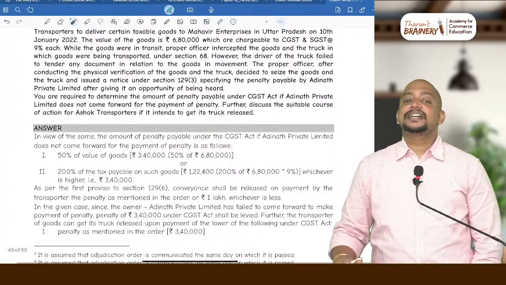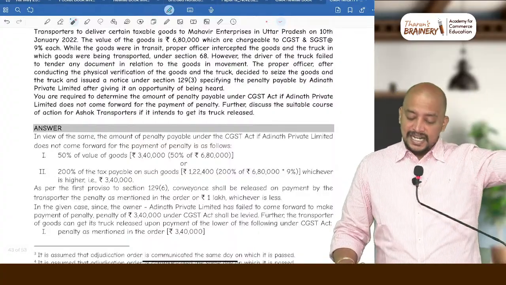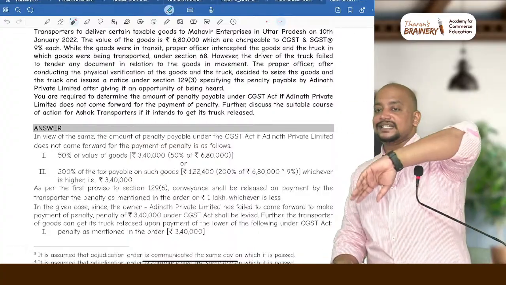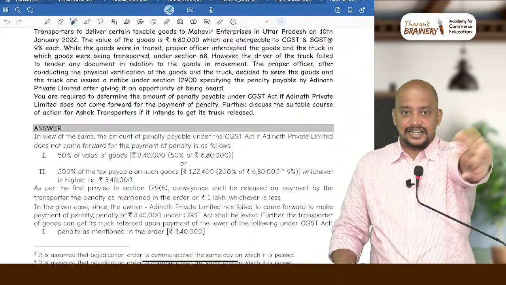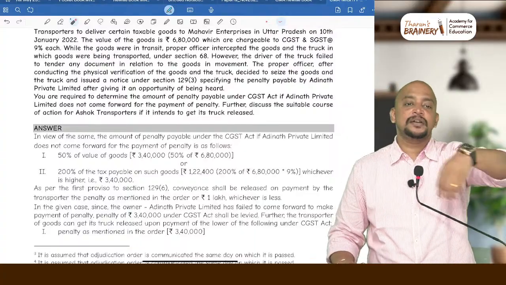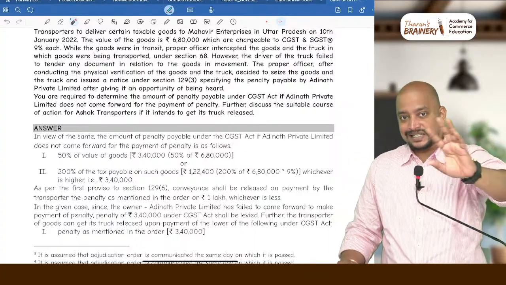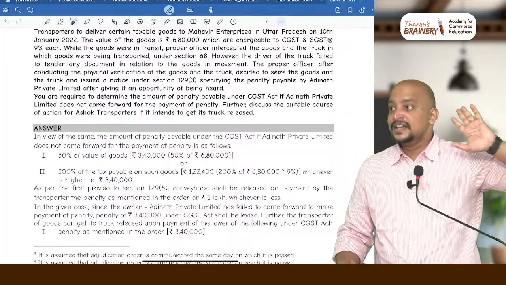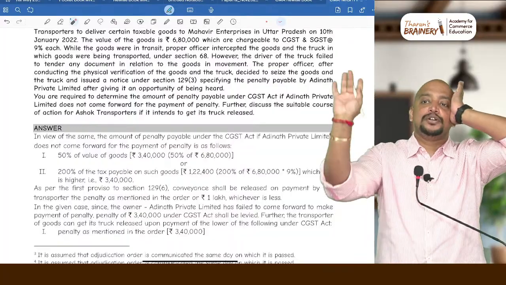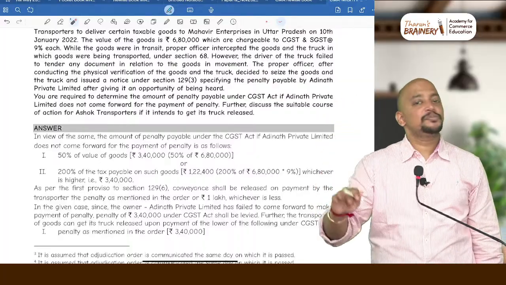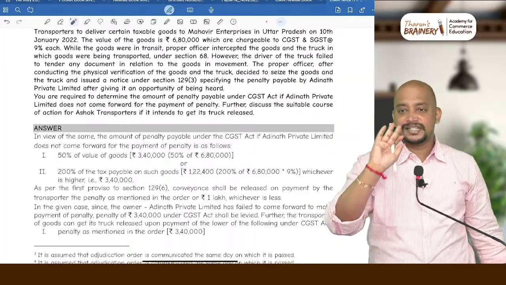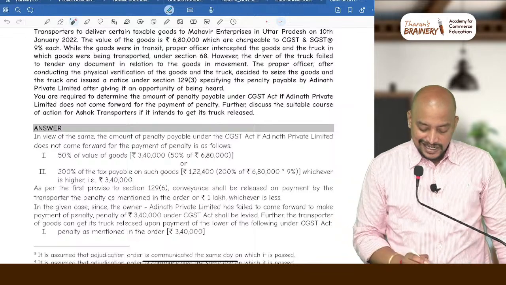This is the penalty under the CGST Act. The same penalty will be payable under the SGST Act also. But in the exam, do only the computation for the CGST Act, that is sufficient. I told you, in the CMA final exam, they are asking only computation of the CGST Act, so do only as per the CGST Act. Suppose they ask for the IGST Act, multiply by 2. Whatever penalty you got, if they ask IGST, multiply by 2, but they are not asking, they are asking only as per the CGST Act. You do as per CGST Act, 3,40,000.